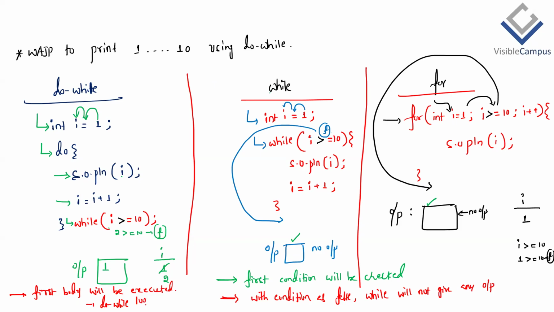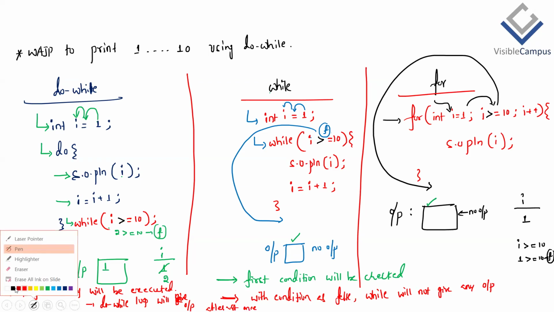That's the difference between the for loop and the while loop compared with the do while loop.